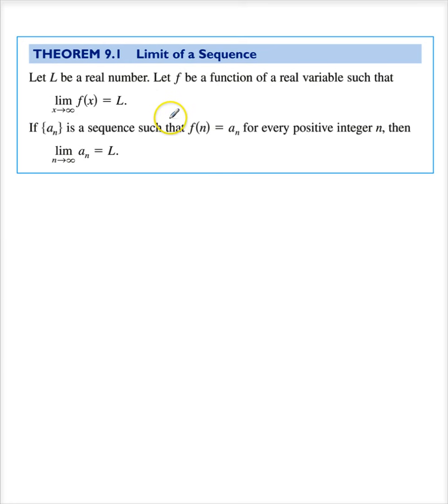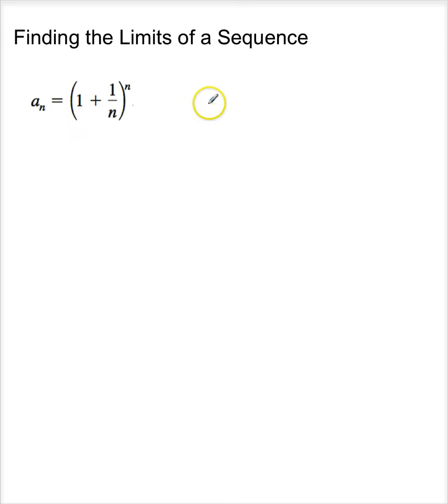Now we're going to use this theorem quite a bit. If L is a real number and the limit as x approaches infinity of f of x is equal to L, and I can write f of n equal to a sub n, where a sub n is my sequence for every positive integer, then the limit as n approaches infinity of a sub n is equal to L. So if I can represent the sequence as a function, and I know the function's limit, then that's the same limit as the sequence. So let's look at this one.